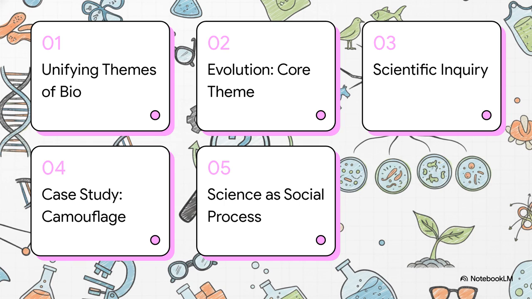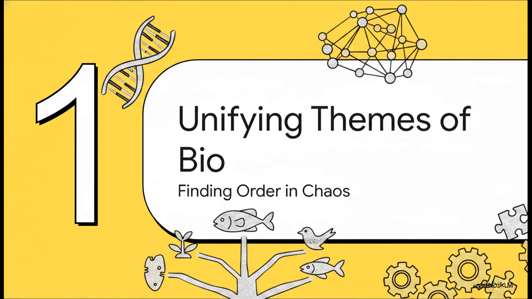Here's our roadmap for today. First, we've got the unifying themes of biology. Second, evolution, the core theme. Third, the process of scientific inquiry. Fourth, a really cool case study on mouse camouflage. And fifth, science as a social process. Let's get into it. Section 1.